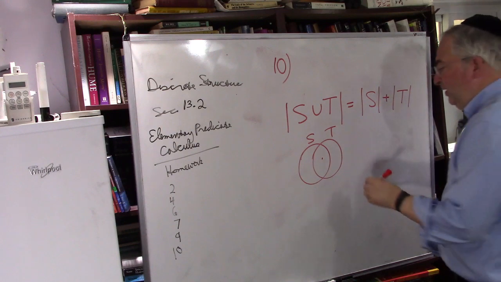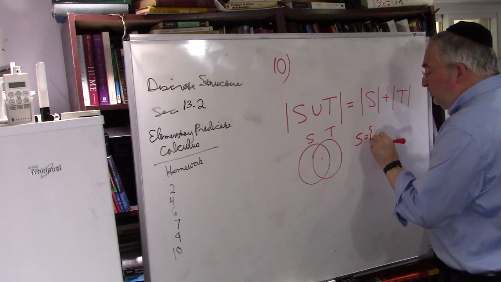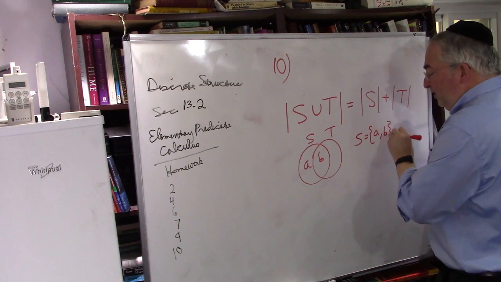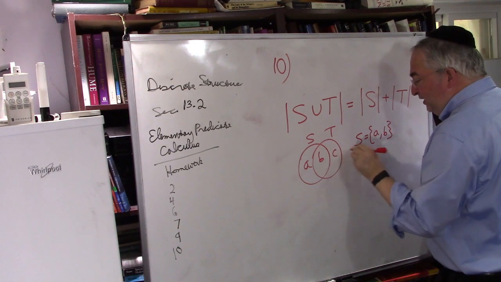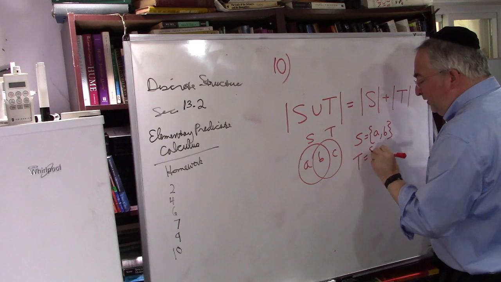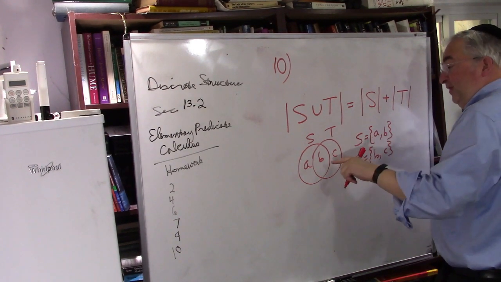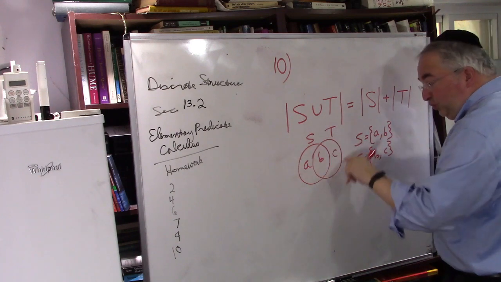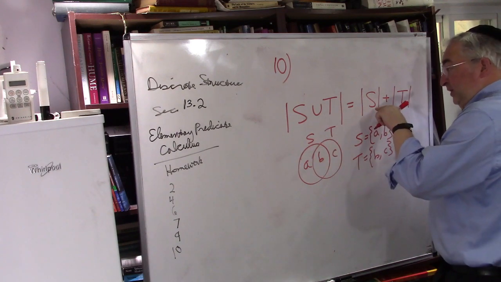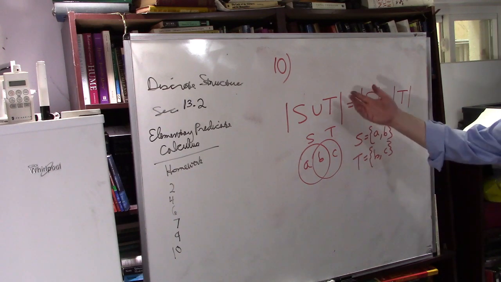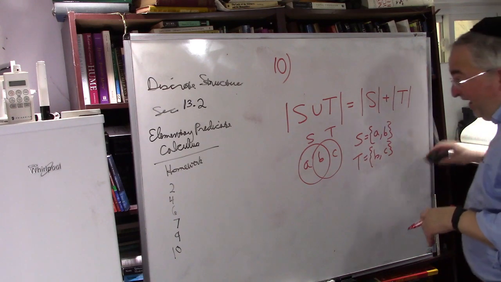So let's just give an example. If S is equal to {A, B} and T is equal to {B, C}, then the number of elements in S union T is 3, and that's going to be 2 plus 2. 3 is not equal to 2 plus 2. So that's a counterexample that shows that this is false. Next,